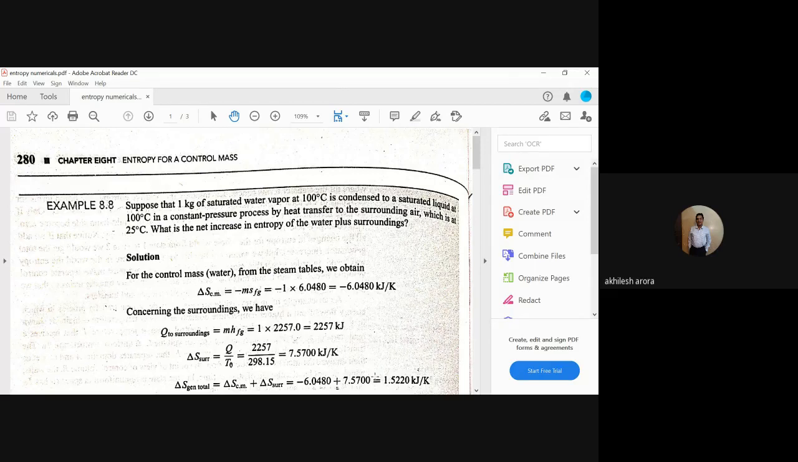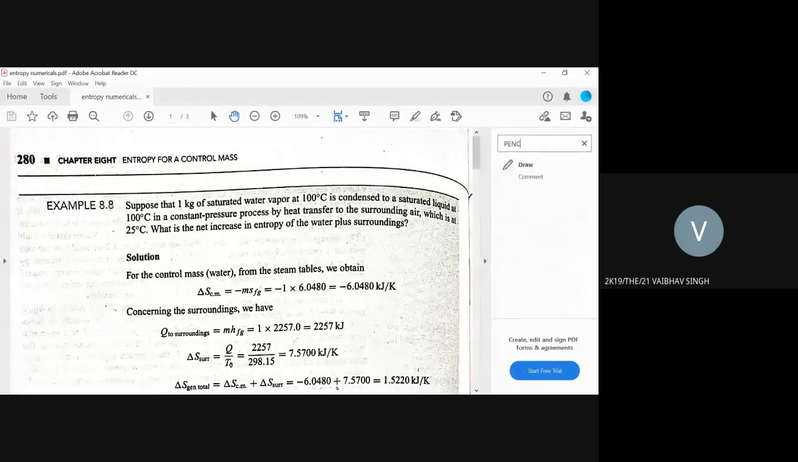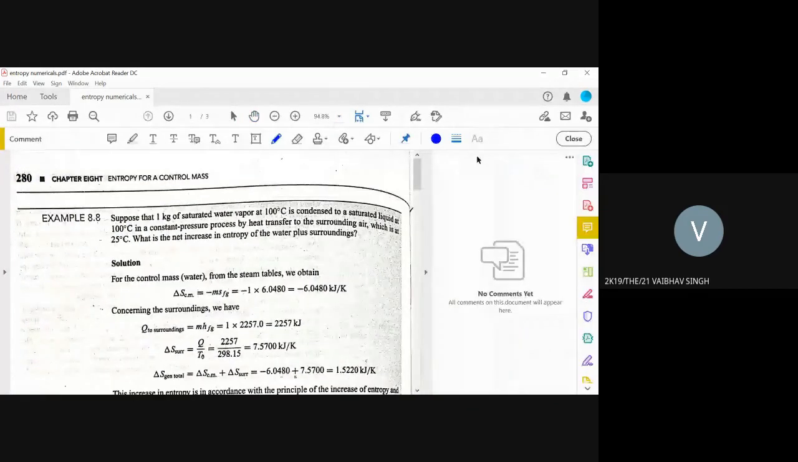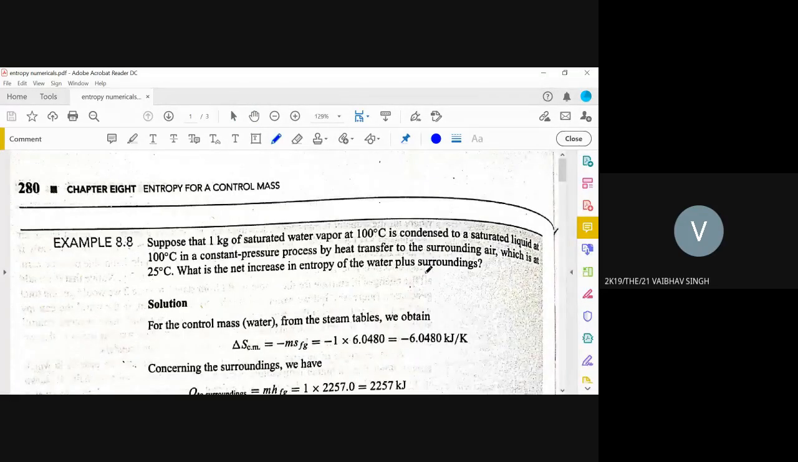Now this is the question for you. The question is, suppose that 1 kg of saturated water vapor at 100 degrees Celsius is condensed to a saturated liquid at 100 degrees Celsius in a constant pressure process by heat transfer to the surrounding air, which is at 25 degrees Celsius. What is the net increase in the entropy of the water plus surroundings?